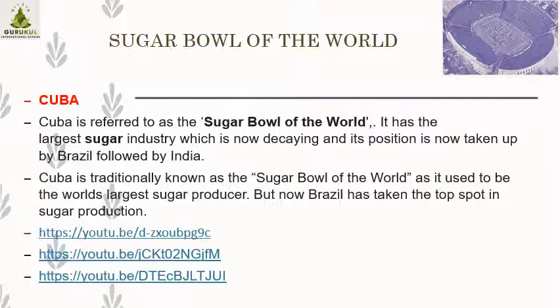Okay, traditionally Cuba. These three links give you information: one is in Hindi on how sugar production is done, one is in English on how sugar cane is transformed into sugar, and one is in animated form. You can have a look at all these three.